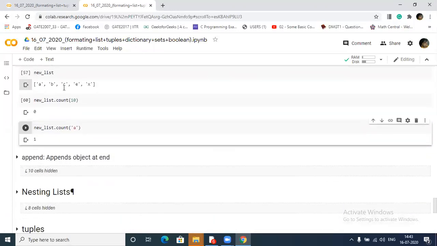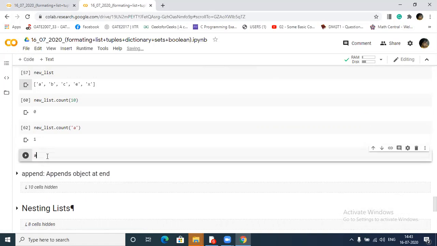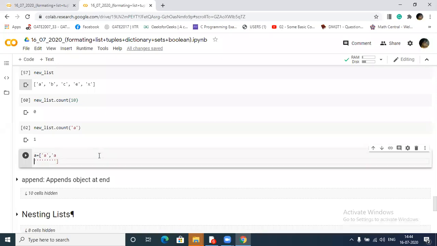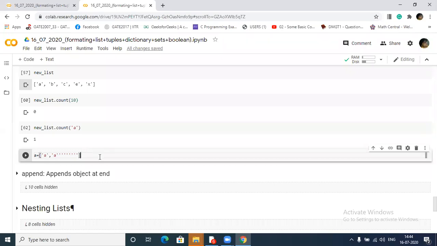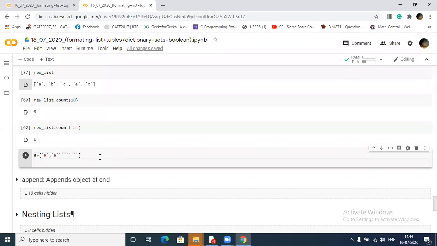Okay, count. Suppose I create a string, a is equal to something, for understanding I'm just taking it as an example.